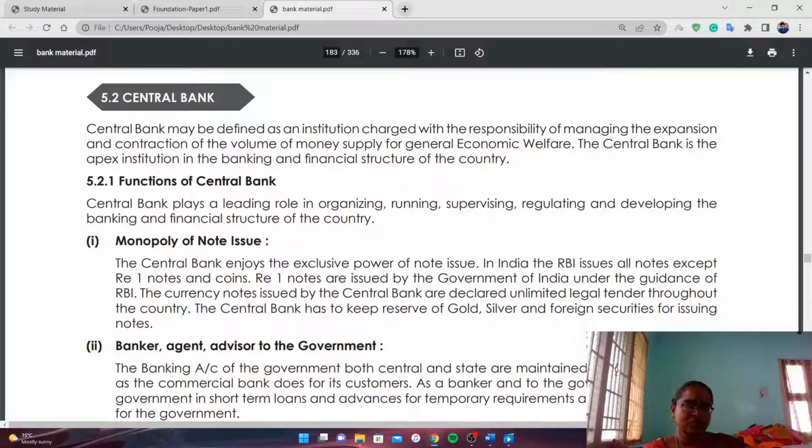What are the functions of central bank? Yes, note issue. Central bank has a monopoly power to issue notes, except 1 rupee note and coin. 1 rupee notes are issued by Government of India under the guidance of RBI.